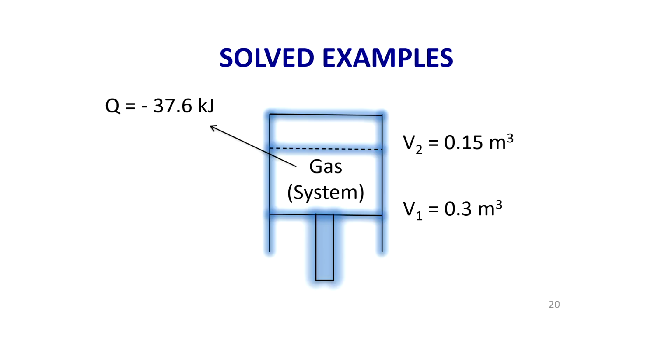So, I have a piston cylinder which contains a gas. The gas is considered as the system. The piston cylinder is doing some amount of work on the system. So, there is a heat loss of 37.6 kilojoules. The initial volume V1 is 0.3 meter cube, the final volume is 0.15. We know as the compression, during the compression